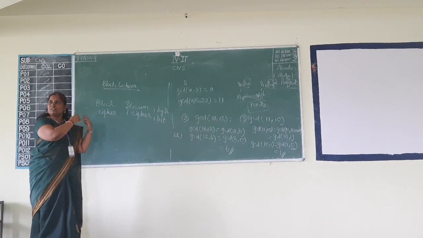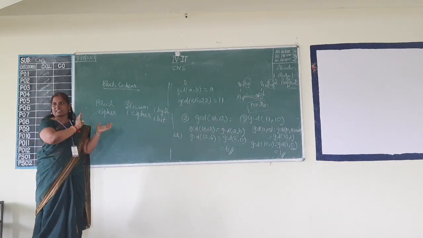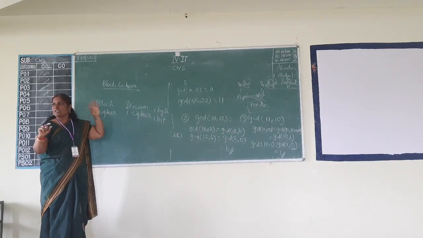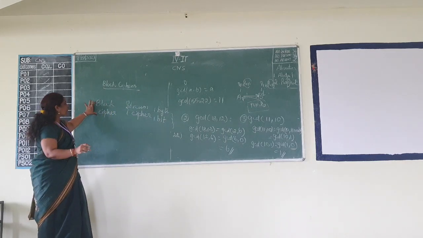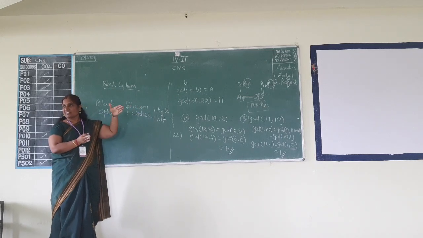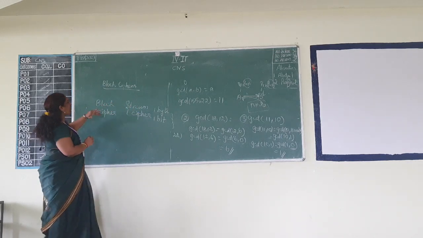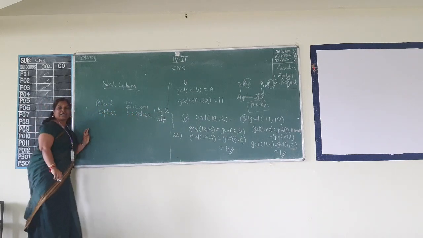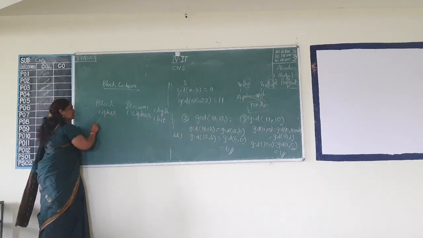Irrespective of whether it is a symmetric cipher or asymmetric cipher, we can also classify ciphers in other words, with respect to the size of the message getting encrypted. Depending upon how much message is going to be encrypted, I can classify the cipher into block cipher and stream cipher. Various sizes are there.